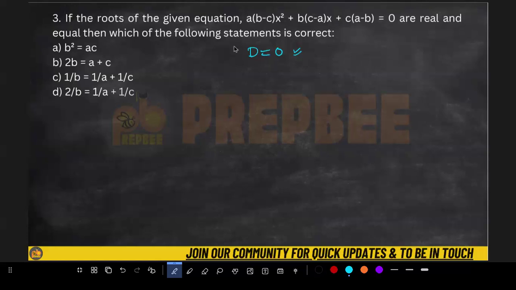If you used this approach to get these options, I would say, you made it very lengthy. It was not necessary to make it so lengthy. We could have done it shorter. And how would we do it shorter? Because I know if my roots are equal, so if one of the roots is alpha, then the second root must be alpha because both are equal. And if I do the sum of the roots,